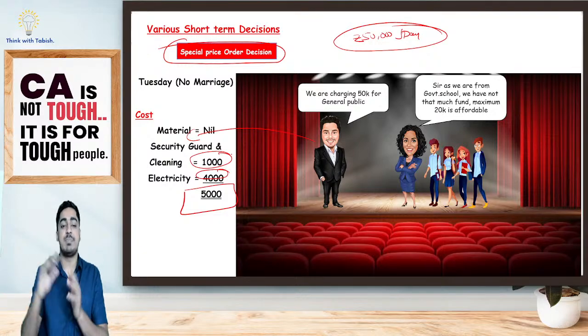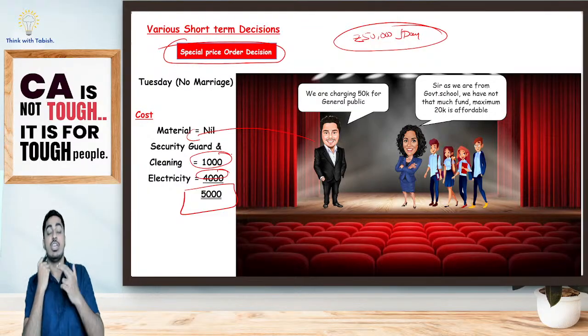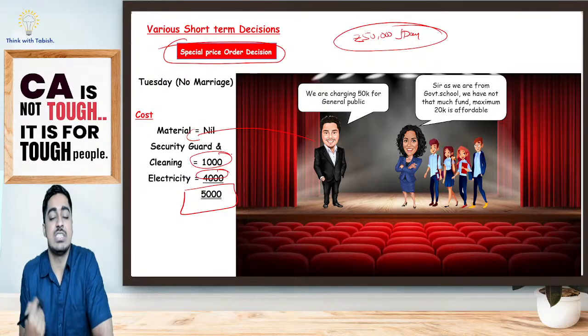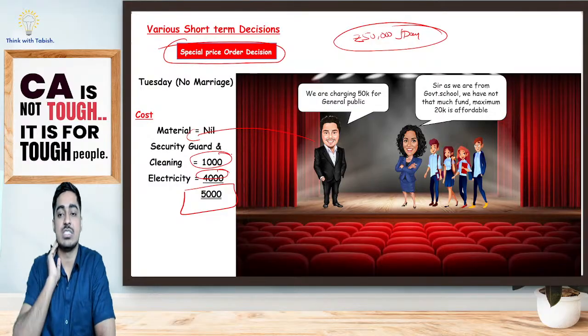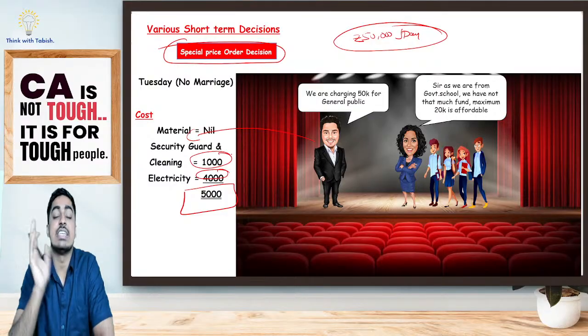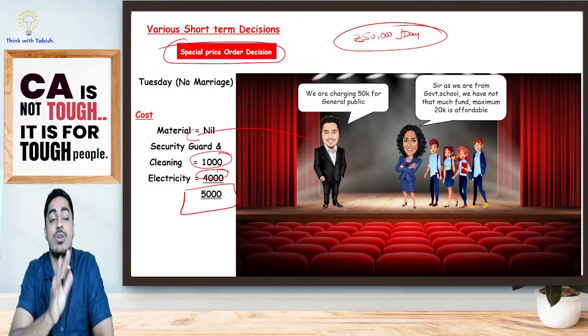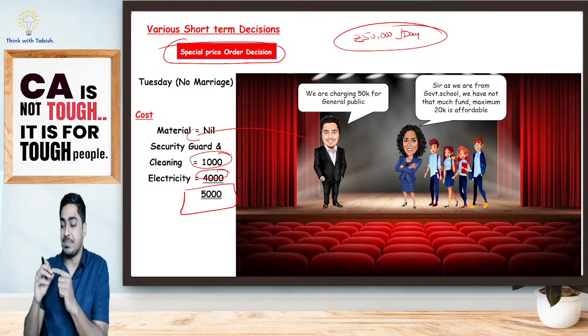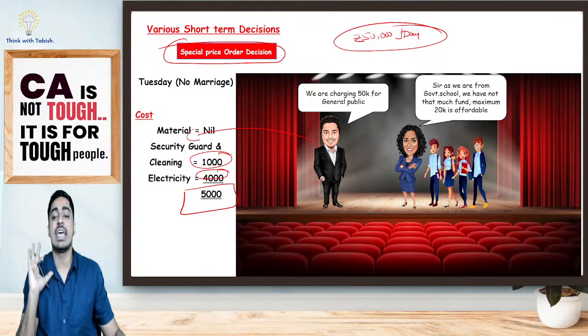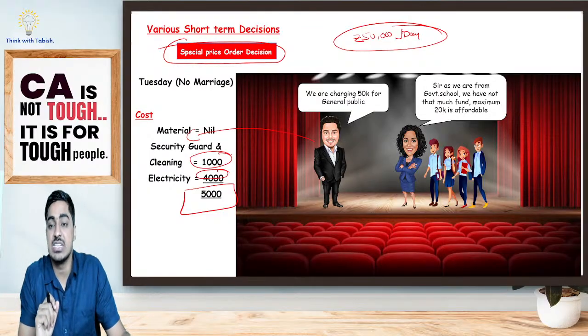If I accept, I am getting a revenue of 20,000, and to fulfill it I have to incur a specific cost of 5,000. So should I accept this special price order? Everyone, tell me the answer, students. Yes, I will accept it. There is no opportunity cost, because it was on Tuesday and there were no other weddings, so the opportunity cost is 0. I will be getting a net benefit: 20,000 revenue minus 5,000 specific cost, so 15,000 net cash. So I will accept the special price order.